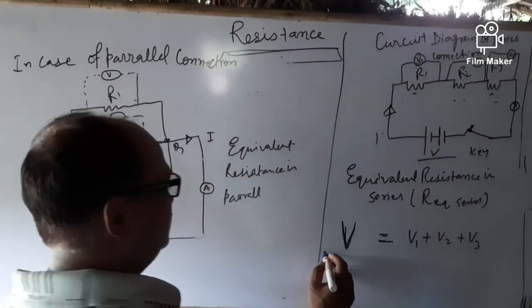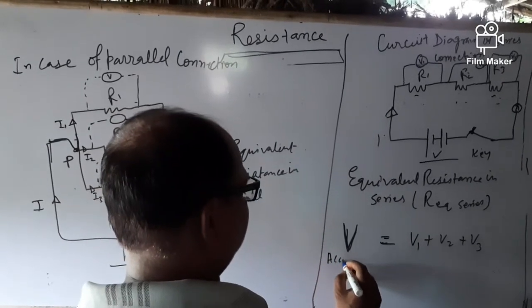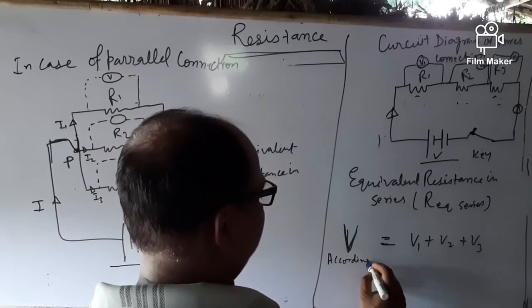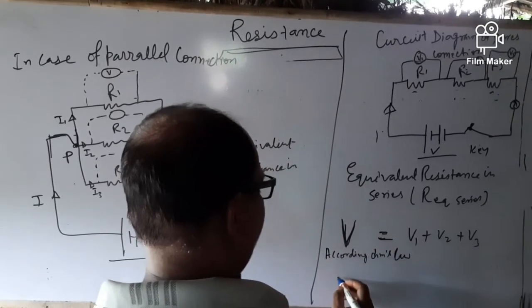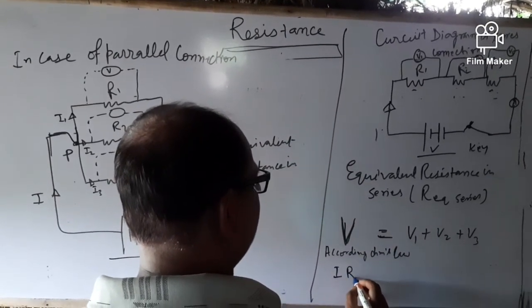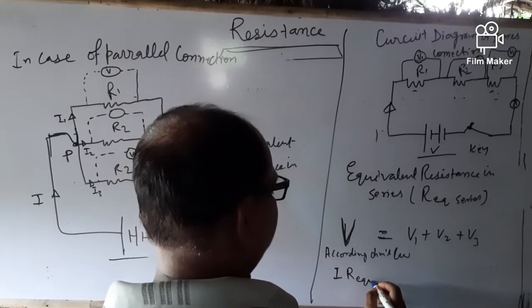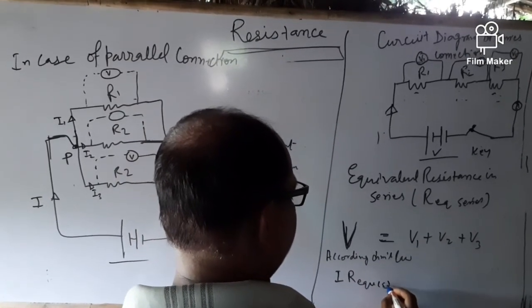According to Ohm's law, V = I R equivalent in series.